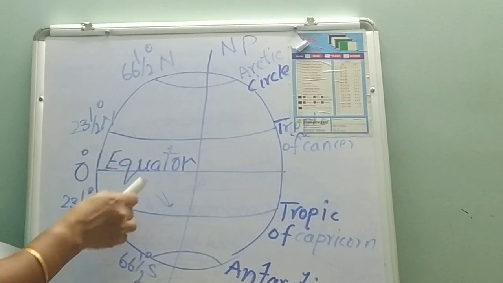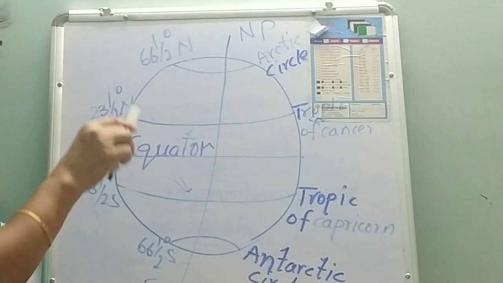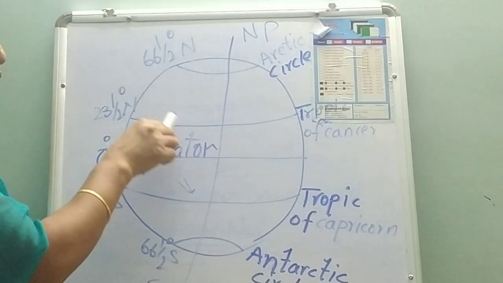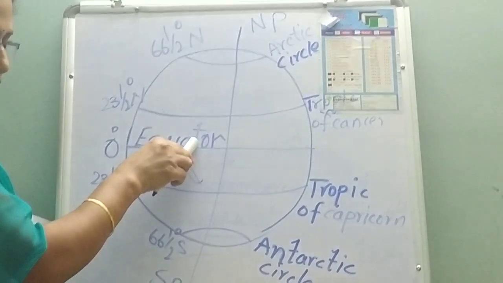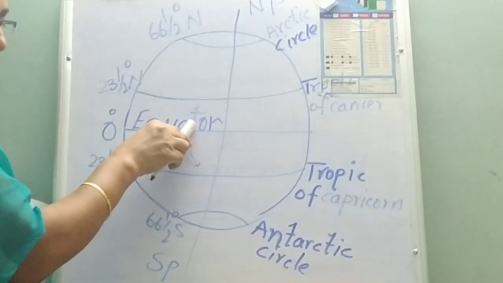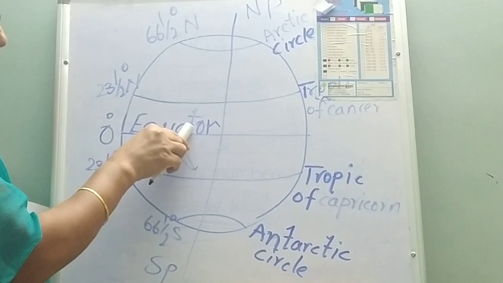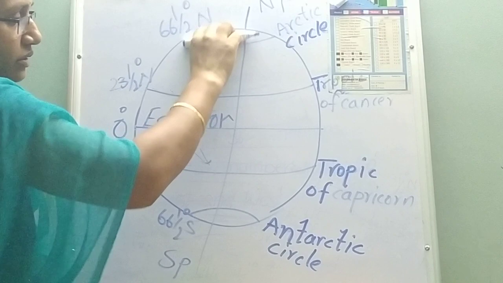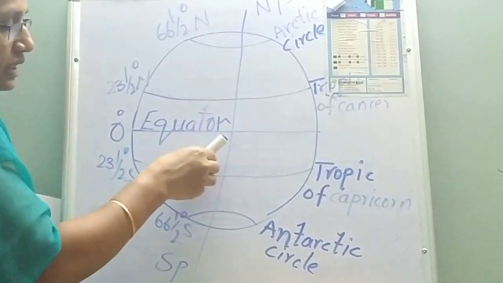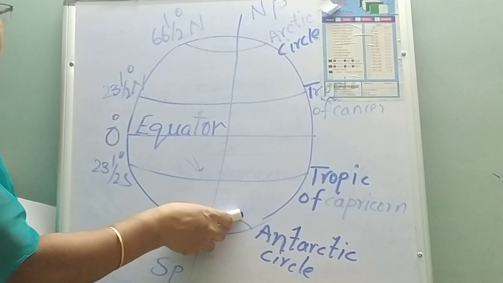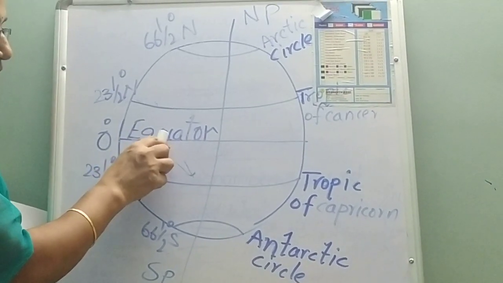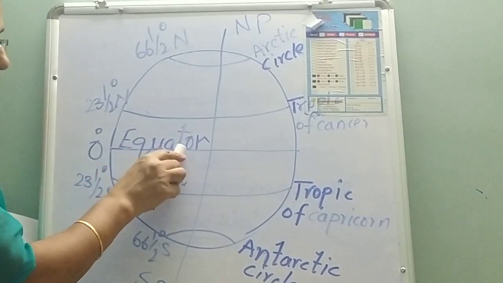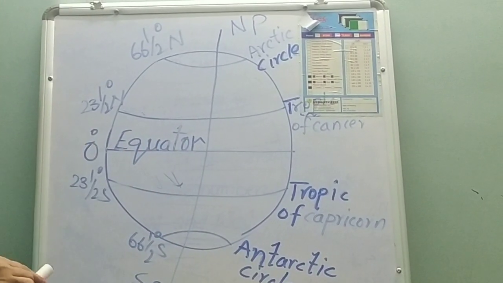In the case of autumn equinox, that means on 23rd September, on that day also the sun rays fall directly on the equator, and this is known as autumn equinox in the northern hemisphere. So here autumn season, and here what season? Spring season. Okay, so in the case of spring equinox and autumn equinox, the sun rays fall on the equator. Okay, is it clear?